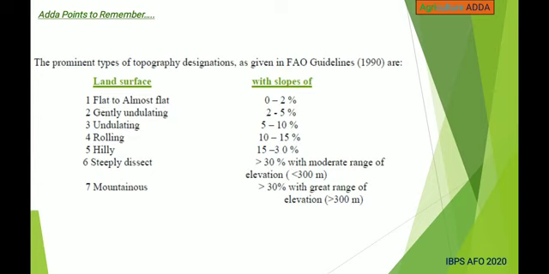This is the land surface and their slopes. For flat to almost flat, slopes are 0 to 2 percentage. Gently undulating means 2 to 5 percentage. Undulating means 5 to 10. Rolling 10 to 15. Hilly means 15 to 30 percentage, and steeply dissected means more than 30% with moderate range of elevation, and mountainous means more than 30% with great range of elevation.